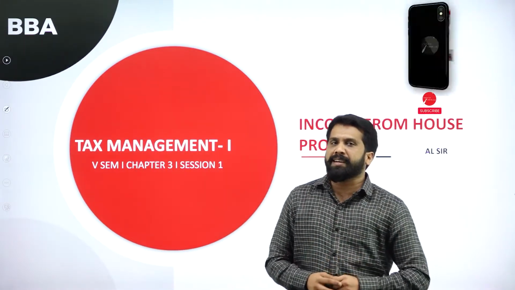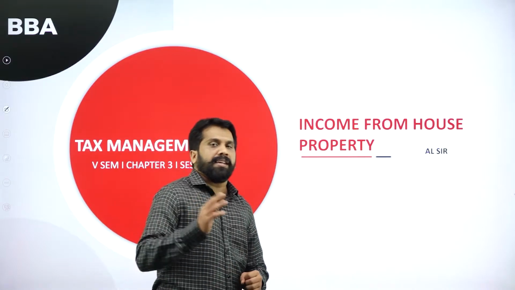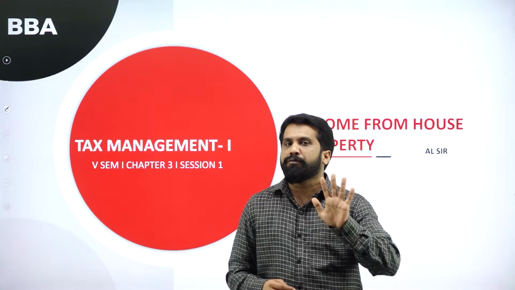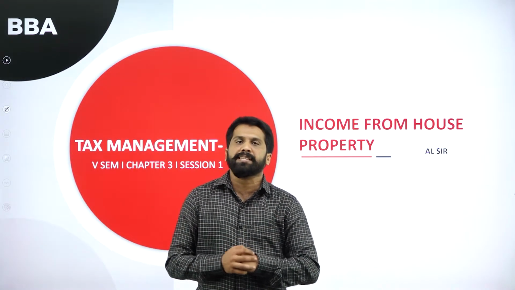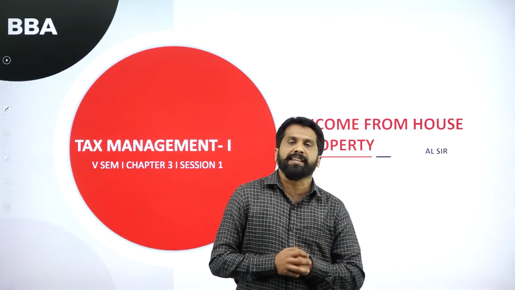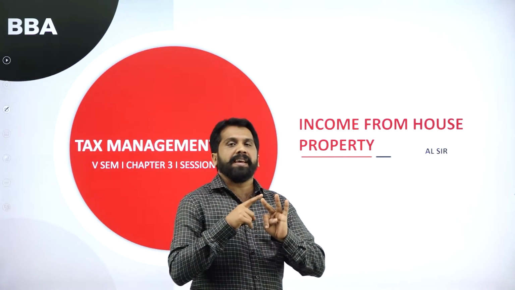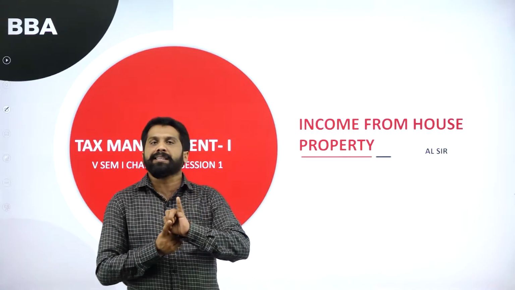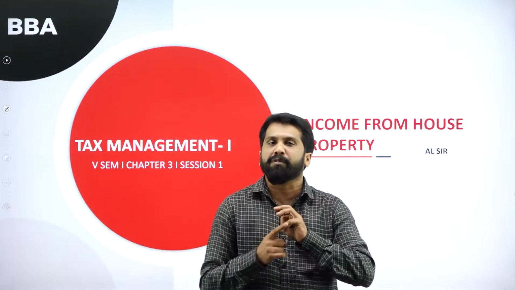Now, under income from house property, what are we going to learn and what is this income from house property? In the first session of your taxation, I explained that we have 5 heads. What are those 5 heads? Income from salary, income from house property, income from capital gain, income from other source, as well as income from business or profession.